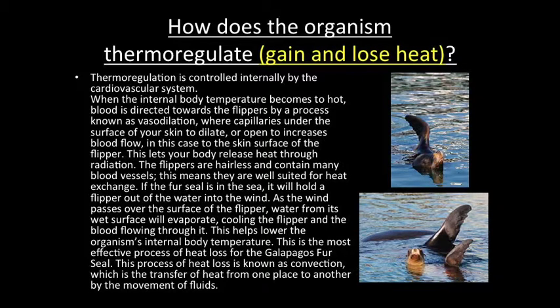The flippers are hairless and contain many blood vessels. This means they are well suited for heat exchange. If the fur seal is in the sea, it will hold a flipper out of the water into the wind. As the wind passes over the surface of the flipper, water from its wet surface will evaporate, cooling the flipper and the blood flowing through it. This helps lower the organism's internal body temperature. This is the most effective process of heat loss for the Galapagos fur seal. This process of heat loss is known as convection, which is the transfer of heat from one place to another by the movement of fluids.